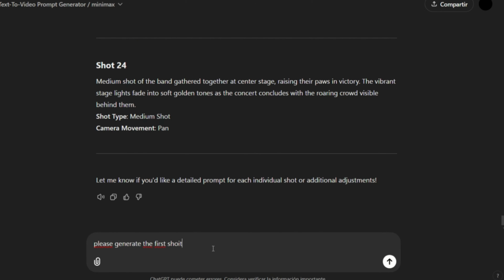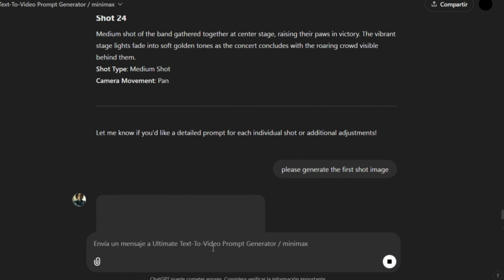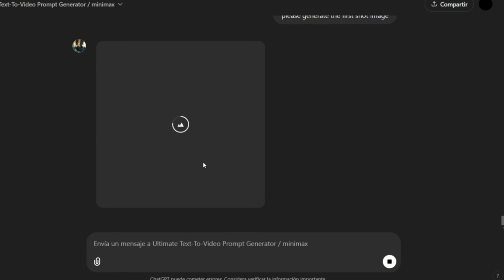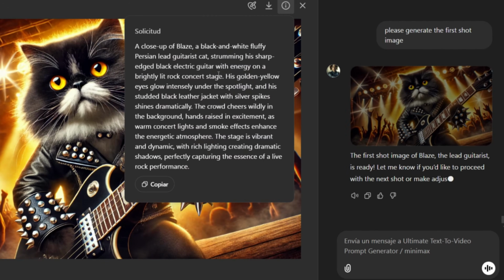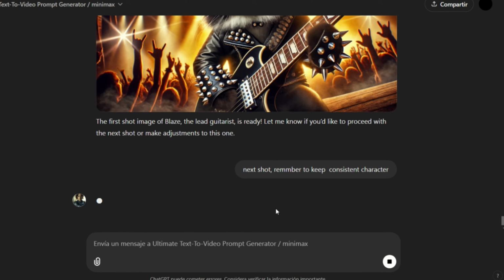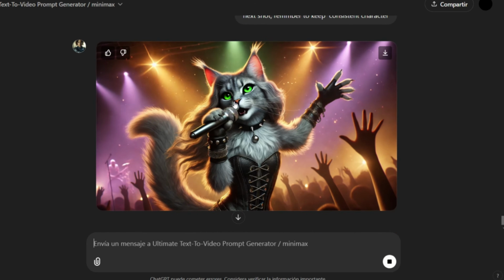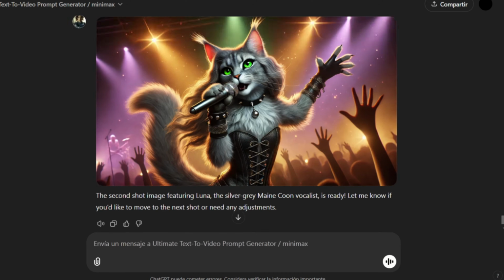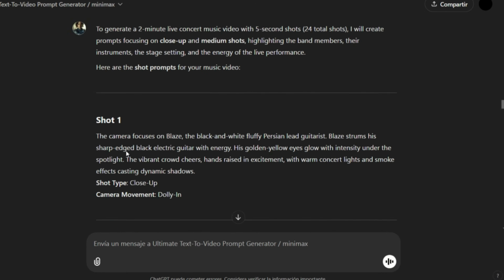Instead of working on each one separately, I've asked it to generate the images. I started with the first image of the first scene. Let's check if it includes character details. Yes, it does. I'll proceed to ask it to create consistent characters. For instance, this one is the singer. I'll ensure the vocalist aligns with the script.